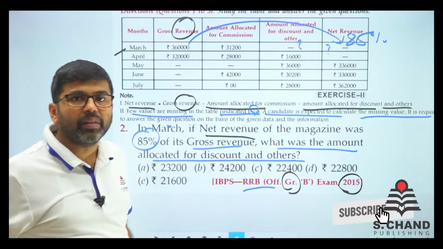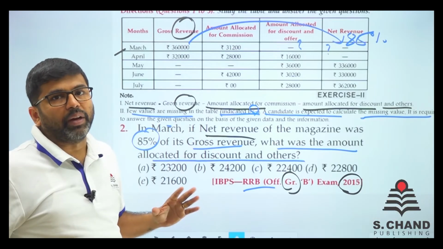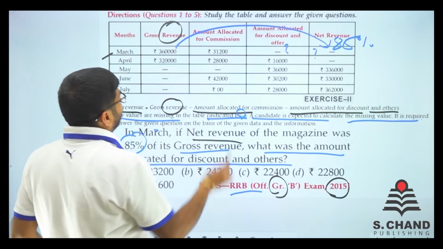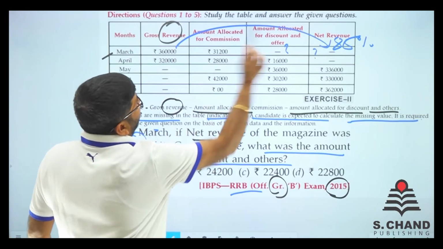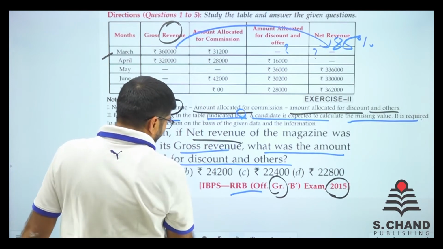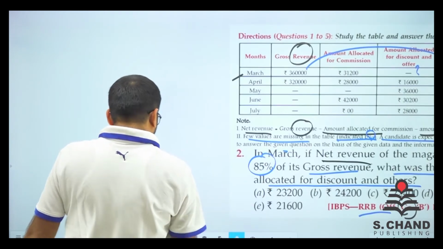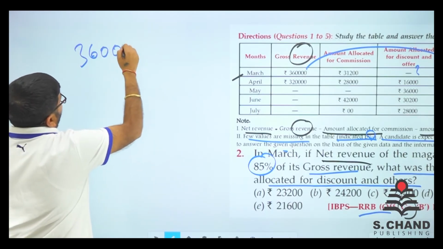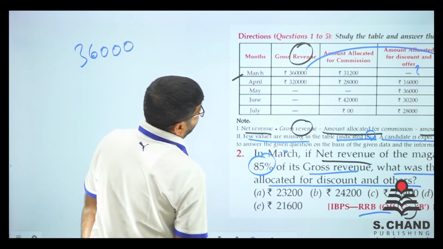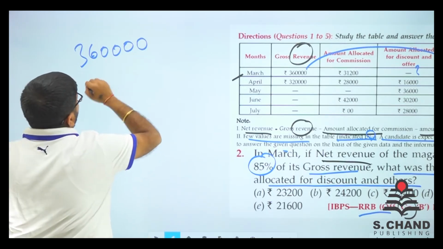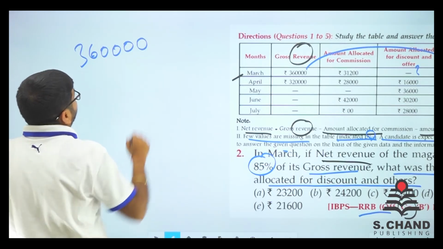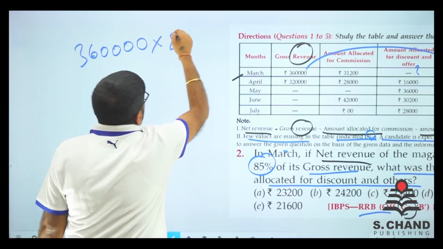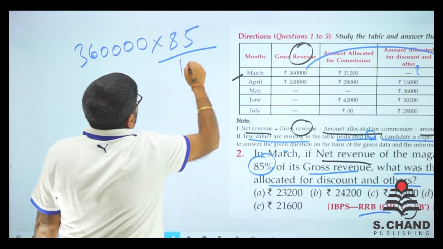The net revenue will come out. So what we'll do is find out 85% of 36,000, actually 3,60,000, right?